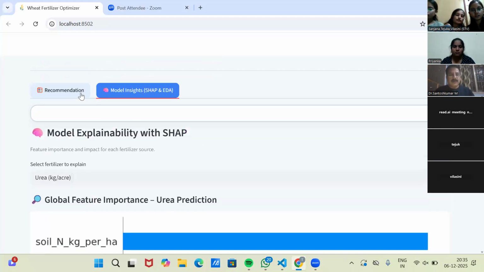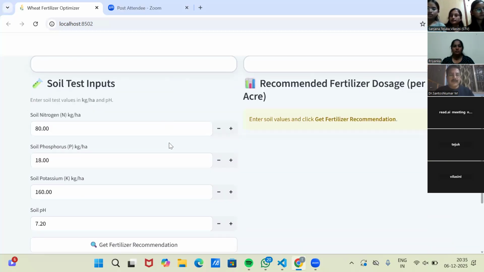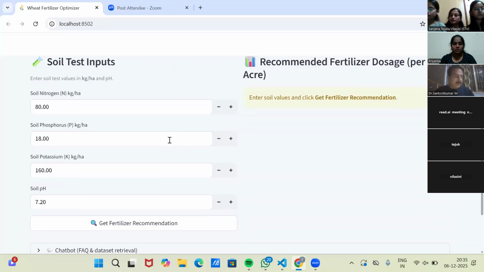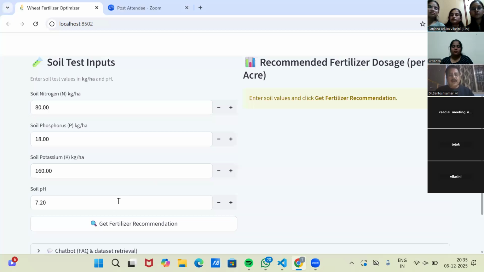I think now I'm getting proper audio and video both. So my question is, how did you handle the missing values when you are going for the pre-processing? Suppose, for example, the potassium value is missing in your table. How have you done the pre-processing? Which technique have you used?